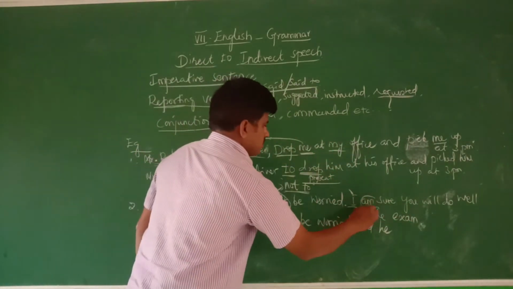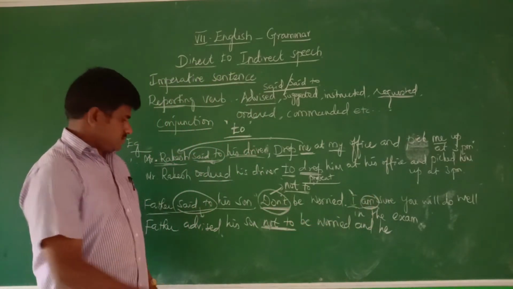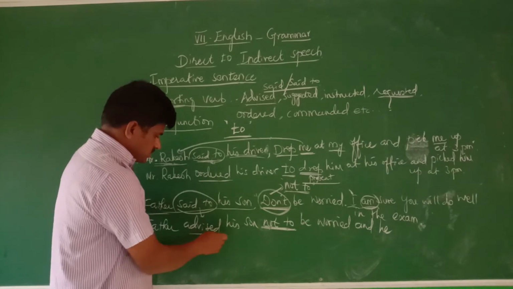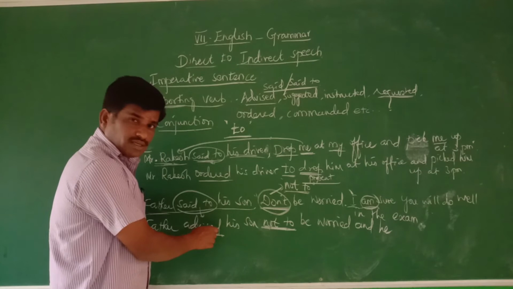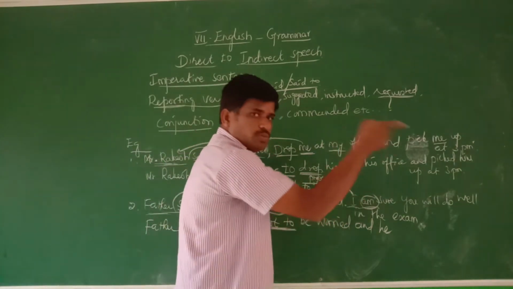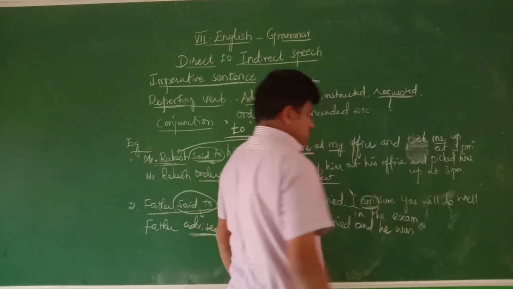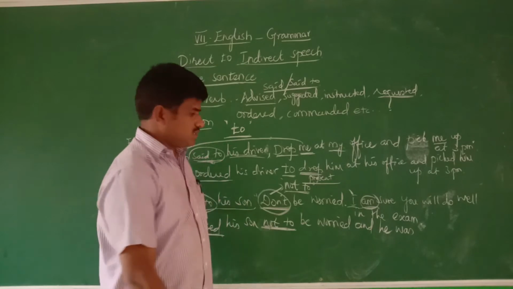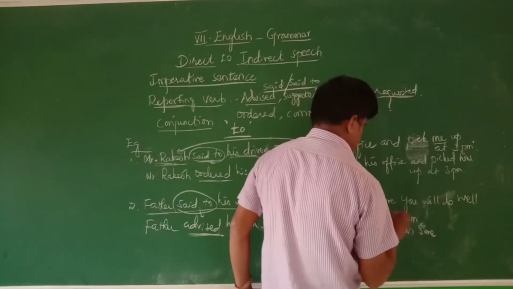"Am" is the present form. Since "advised" is in the past tense here, because "said to" is given, this verb should also be in the past tense. So "am" becomes "was." He was sure.